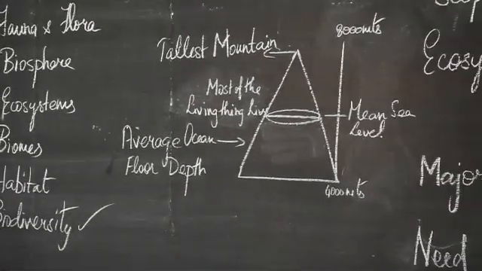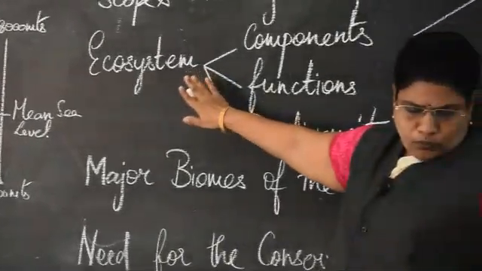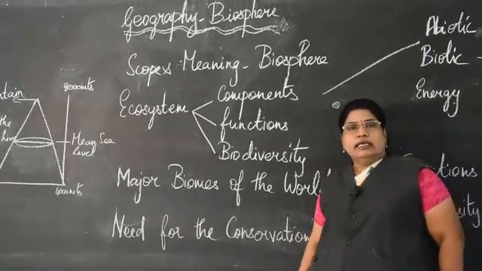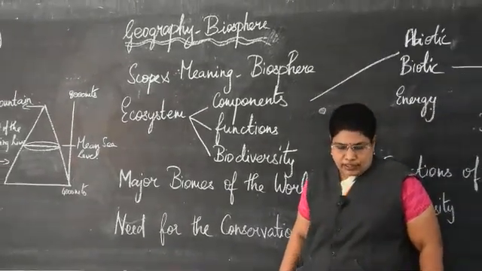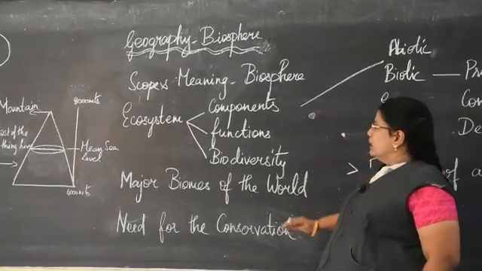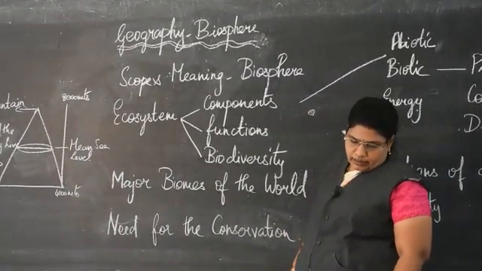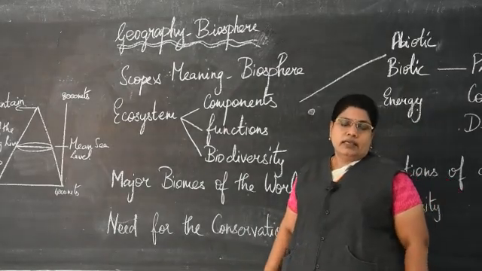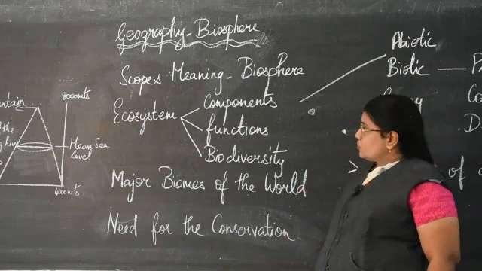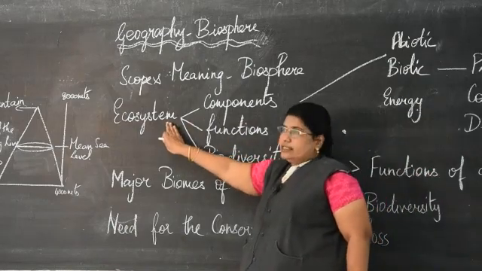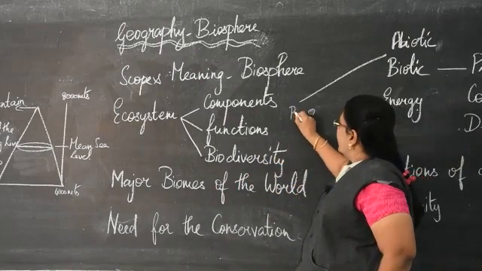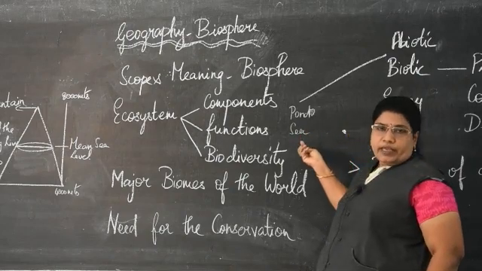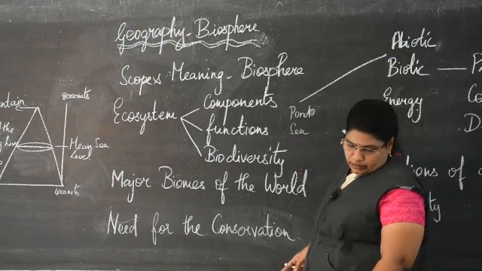Next we move on to the topic ecosystem. Now what is an ecosystem? Now we have plants, animals, insects, birds, everything living together. All these live and interact with one another with their non-living environment also. It may be land, sea or water. That is called as ecosystem. For example, we have pond ecosystem, sea ecosystem. So we have different ecosystems on the earth.